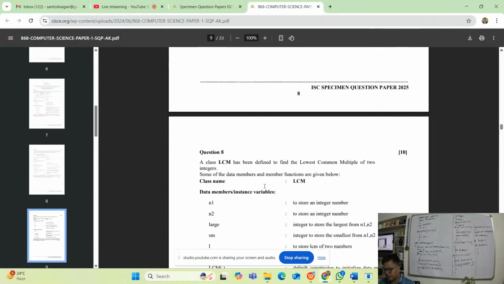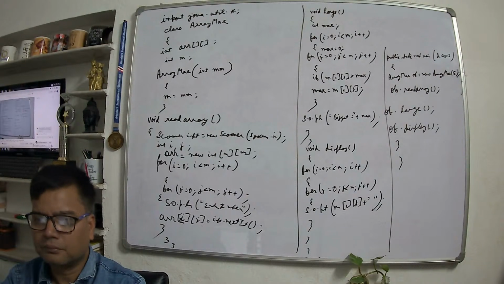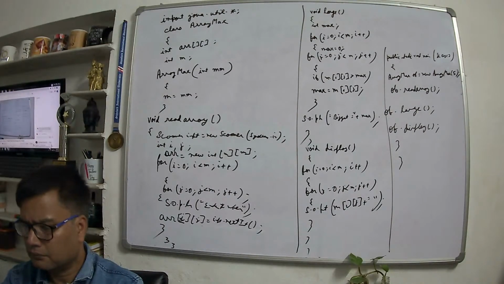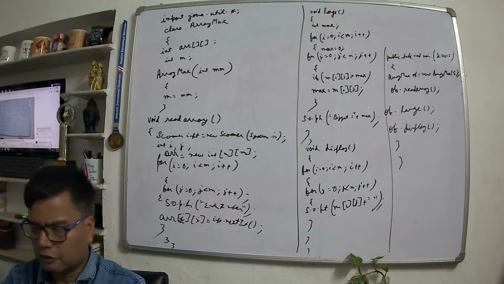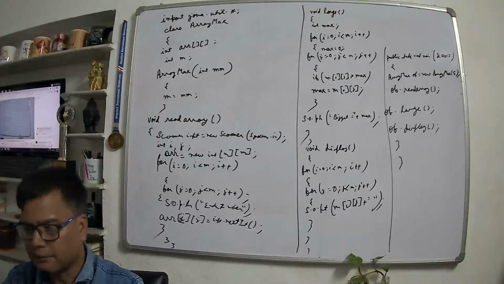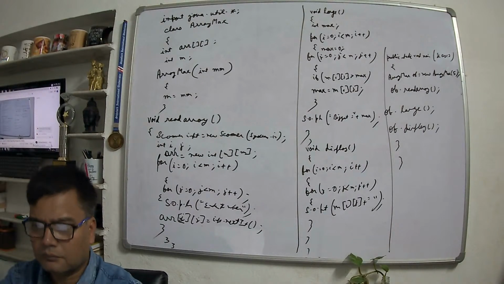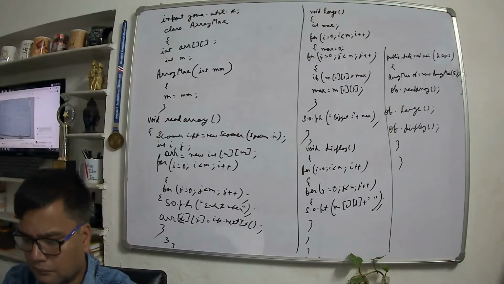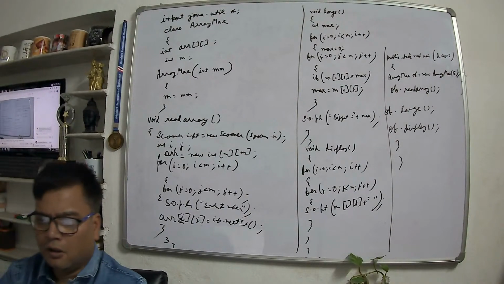So I think section B must be clear to everyone. There is no doubt in section B. Anyone? Section B, anybody is having any doubt? Let me know. No one? Okay.